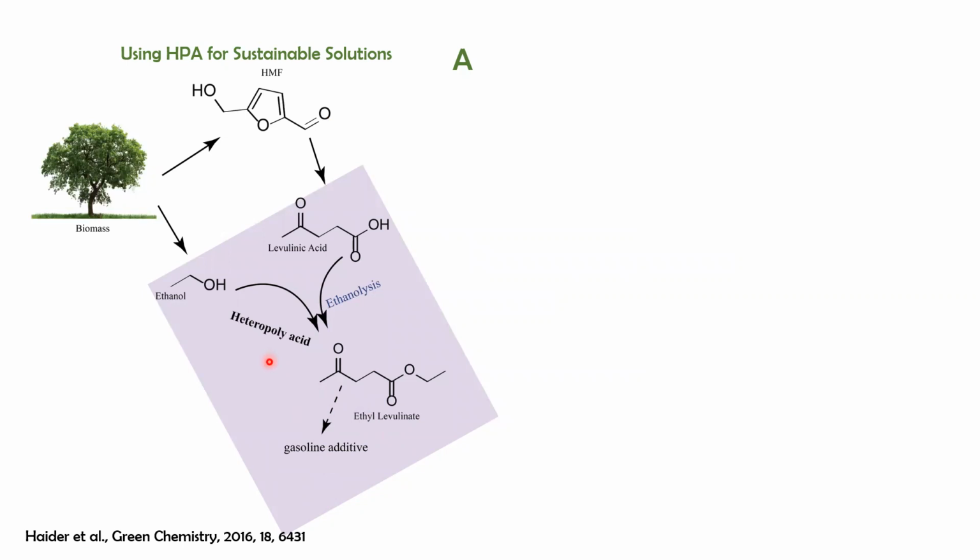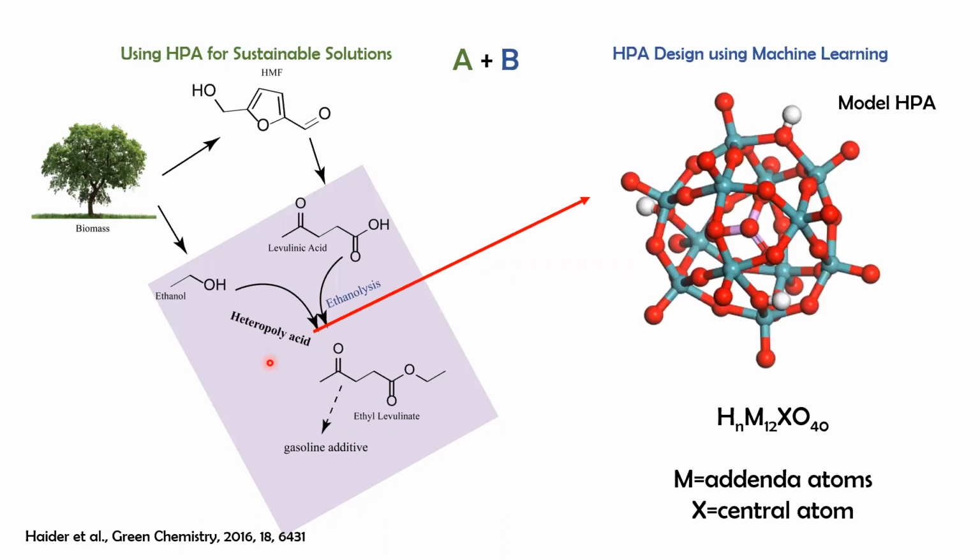Now, the selection of heteropoly acid plays an important role in such reactions. For the design of these heteropoly acids, we have suggested a machine learning approach where we are using the interesting property of these heteropoly acids. Here we can change the atoms, the central as well as the addenda atoms, and fine tune the properties of these acid catalysts. Now, over here, the addenda atoms are usually the transition metal elements, and the central atom is usually a p block element.